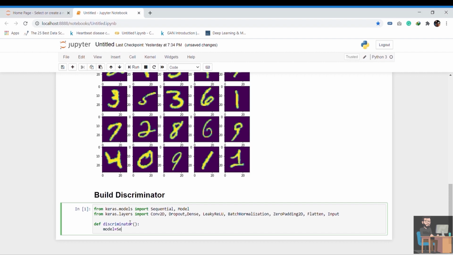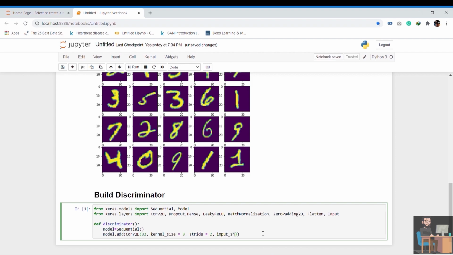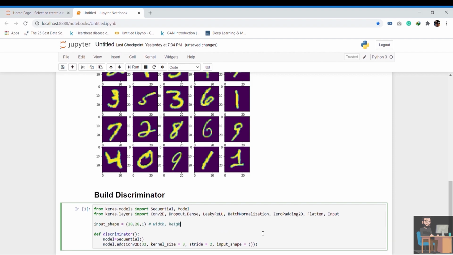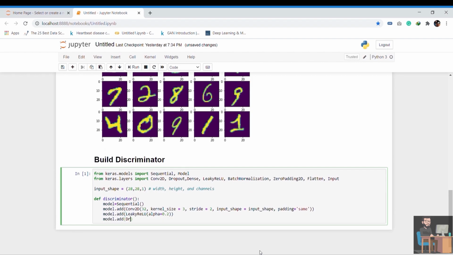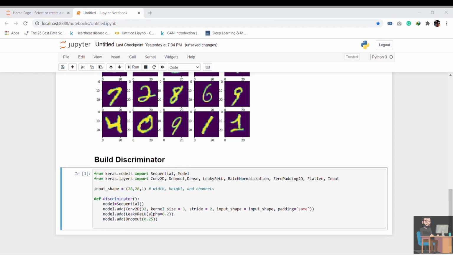Start by making a linear stack of layers and insert a convolutional layer with 32 filters, 3 by 3 kernel size, and input shape which is a 28 by 28 grayscale image. Use leaky ReLU as the activation function and then dropout for dropping some features to prevent the model from overfitting. Again, the output from the above CNN layer will be fed into another CNN layer having 64 filters.